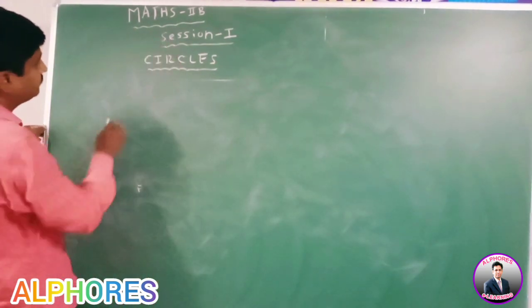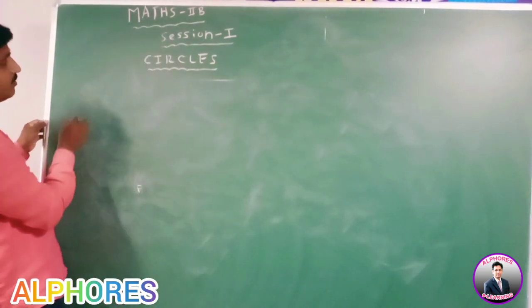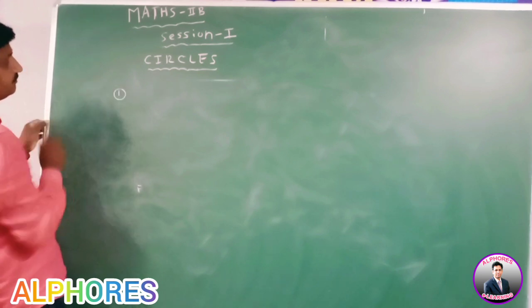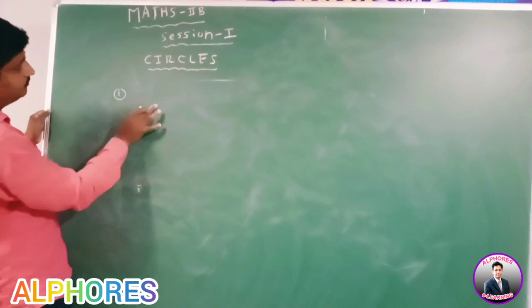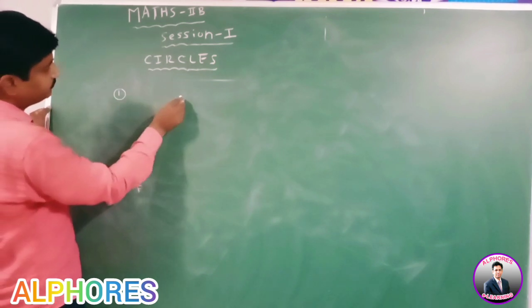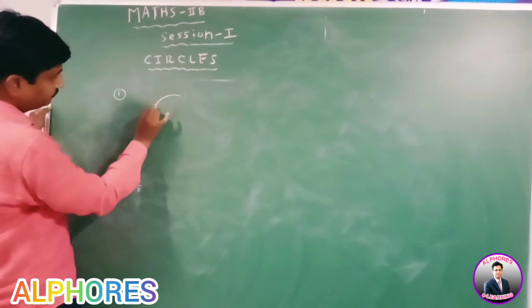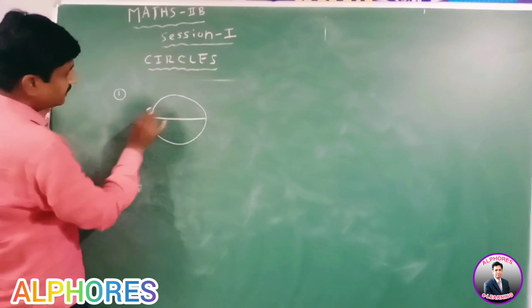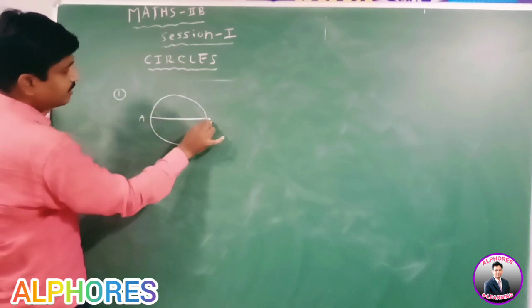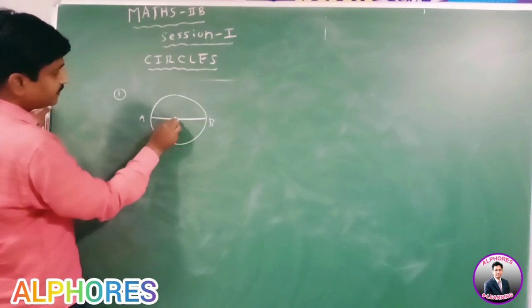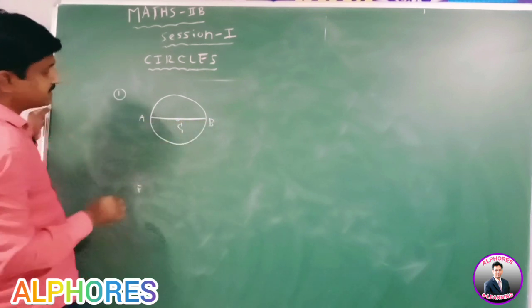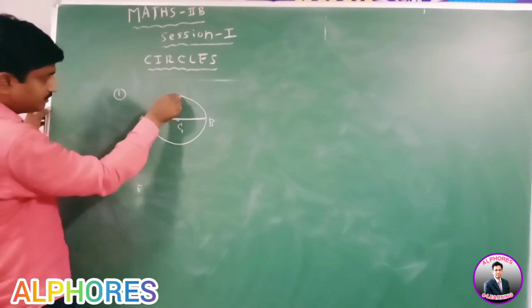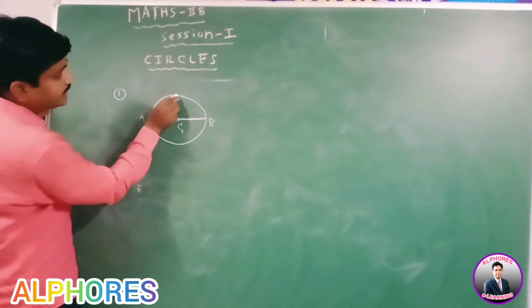Next, some important points about chords. First one: here AB is a chord of the circle, C is the center of the circle, and this is a semicircle.